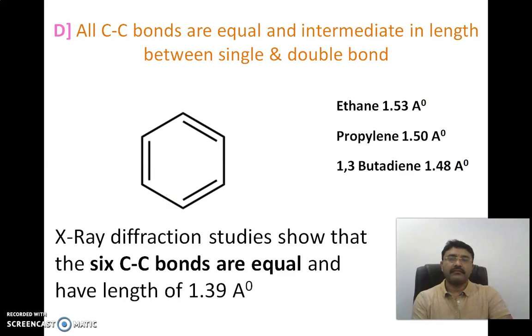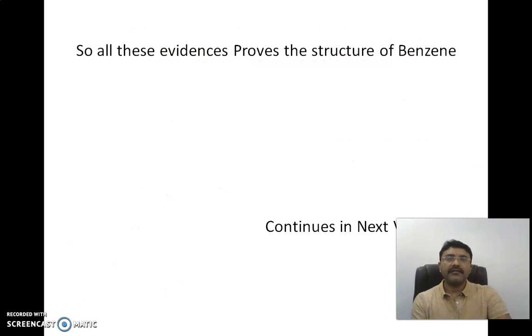Next evidence is that all carbon-carbon bonds are equal. Here in the benzene, X-ray diffraction shows that the bond length is 1.39 angstrom. You can compare with that of ethane, propylene and 1,3-butadiene. So naturally, this is quite standard evidence regarding the arrangement of C6H6. So all these evidences prove the structure of benzene.